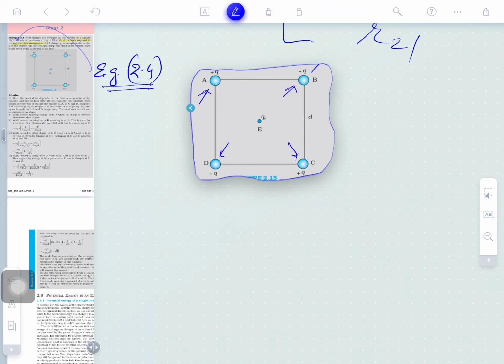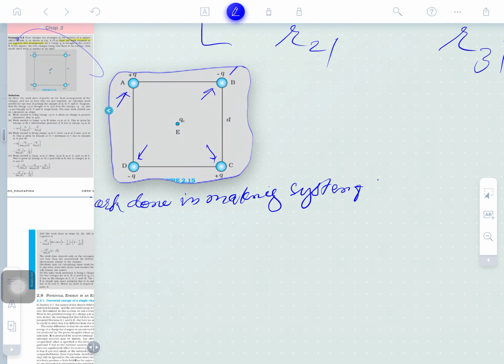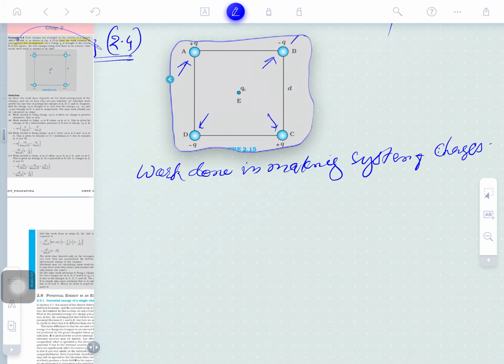So directly: work done in making a system of charges, the four charges you have been given.